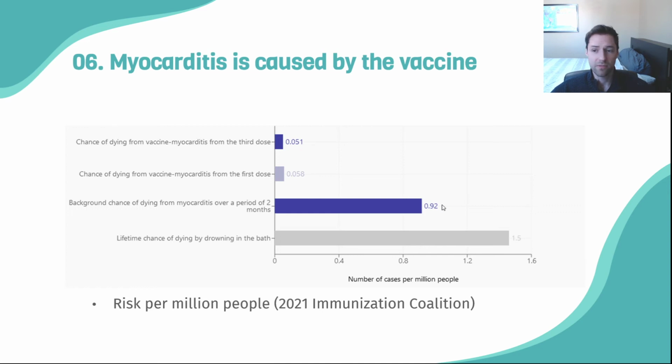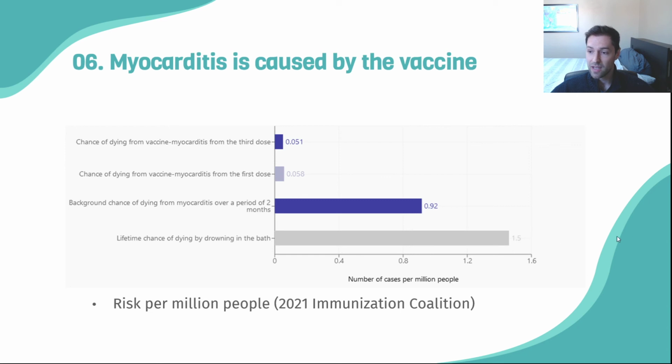We don't think about it, right? So this excess risk in the grand scheme of things is negligible. And as I said in the previous slide, compared to contracting COVID, the chances of myocarditis are much higher in that case. So again, vaccine myocarditis is something to be concerned with, but relative to our baseline risk, it's somewhat negligible.